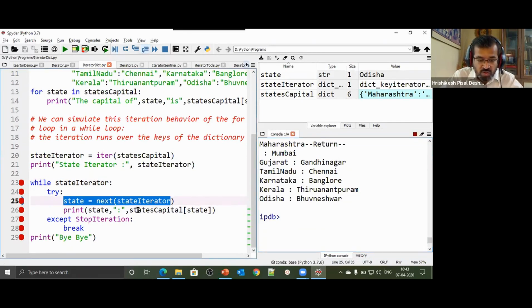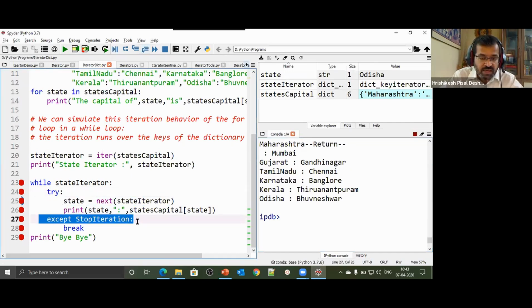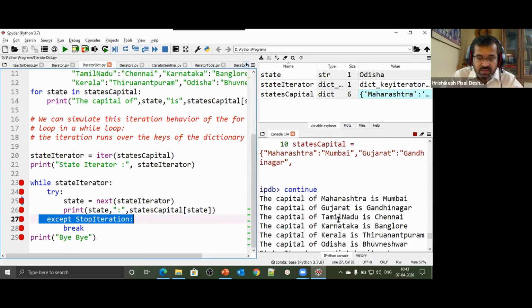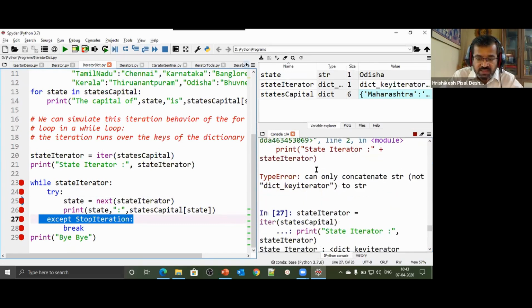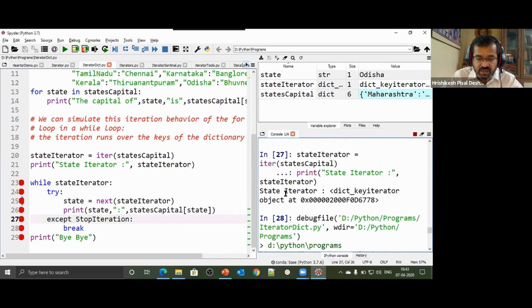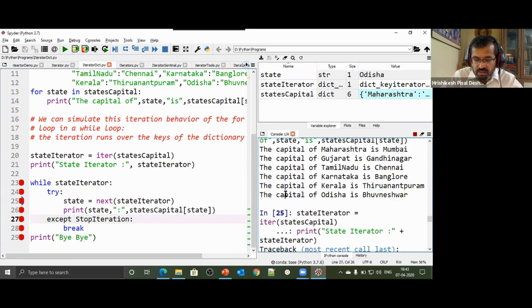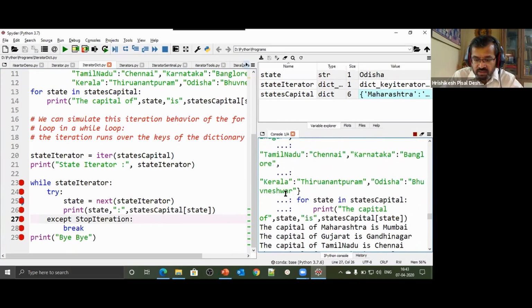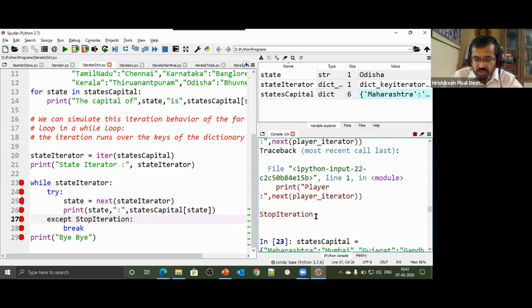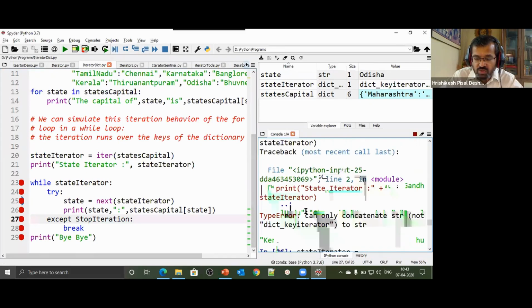Something will go wrong. Note, this time around I have done something very special, because I do not want my program to terminate like the error that we had got last time. So that kind of errors I do not want. Last time we got that stop iteration error. I do not want those kind of errors to be there.